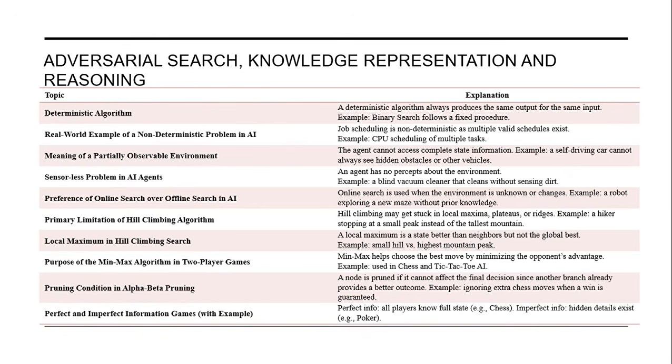Let us check the adversarial search, knowledge representation and reasoning. A deterministic algorithm always produces the same output for the same input. For example, binary search follows a fixed procedure.